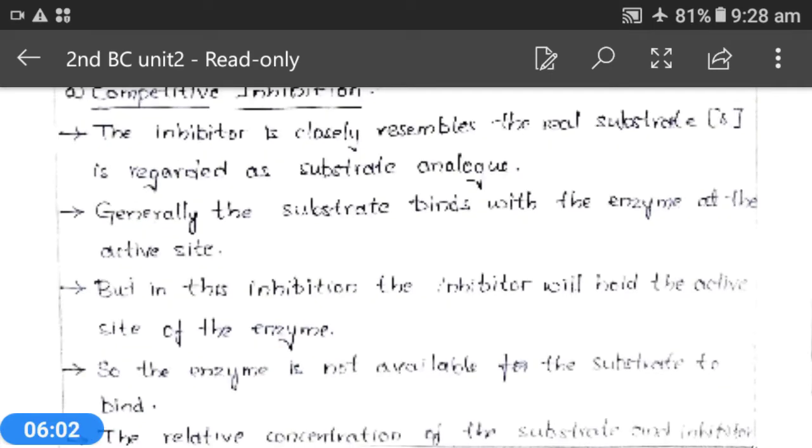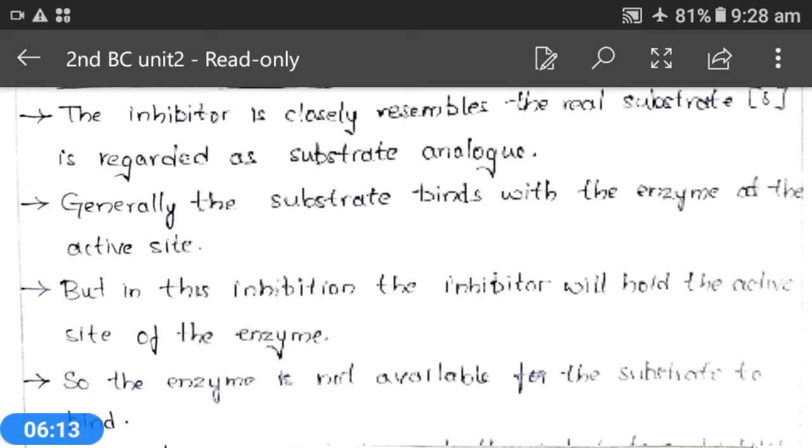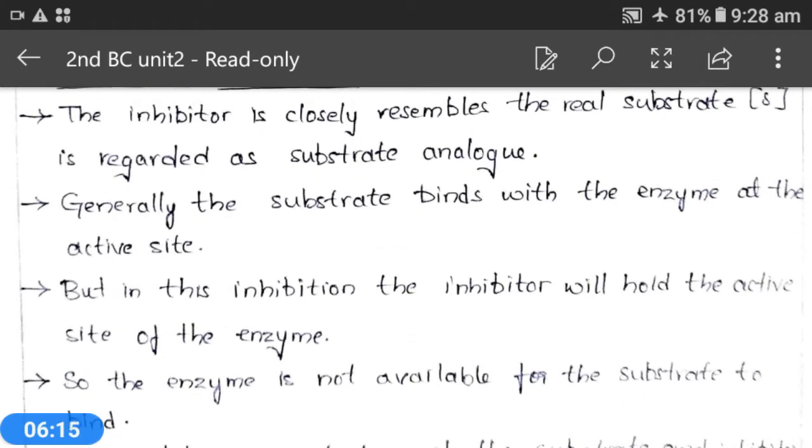But in competitive inhibition, due to the structural resemblance of the inhibitor to the substrate, the inhibitor will bind at the active site of the enzyme.